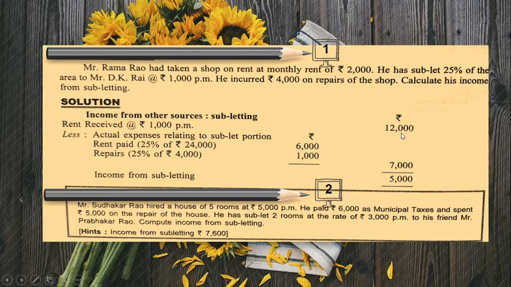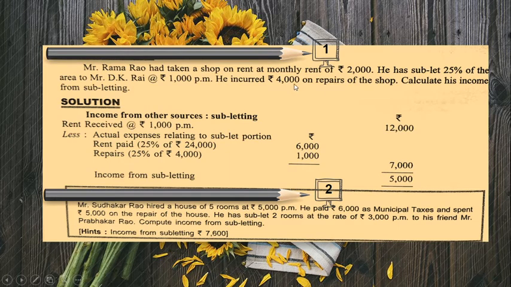So for 12 months it is 12,000, and the rent paid with regard to 25% of the area: for the entire house it is 2000, so 2000 into 12 is 24,000, and 25% is only sublet. So 25% of 24,000 is 6,000.